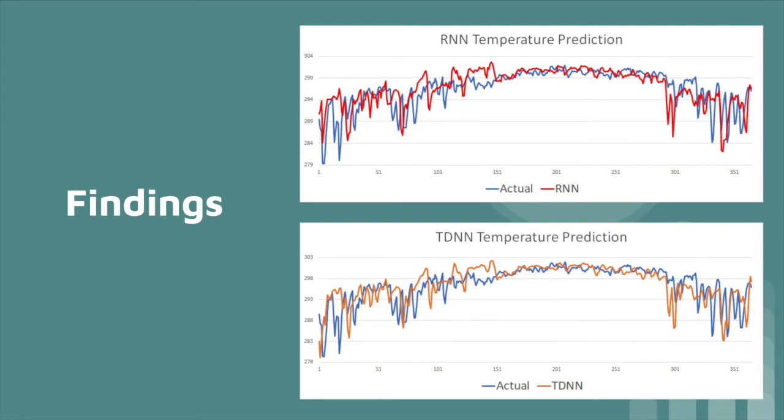As you can see, both RNN and TDNN are able to predict the general trend of temperature over the year. However, we observe in both cases that the predictions made are accurate for periods when the temperature does not fluctuate much, but they are not as accurate during periods of high temperature fluctuation. In order to improve this model's predictions for periods of high day-to-day temperature fluctuation, we would need some knowledge of why temperature changes and what other factors influence temperature.